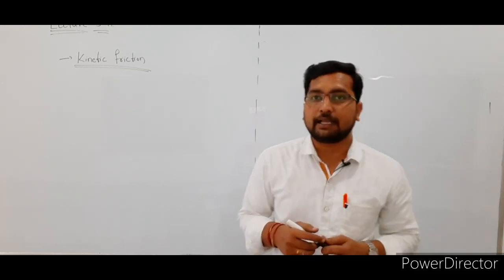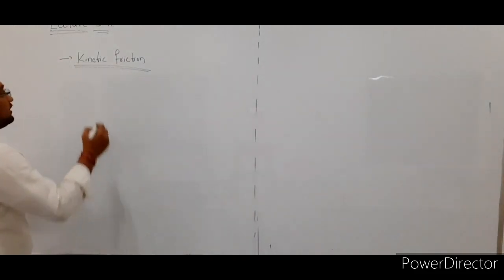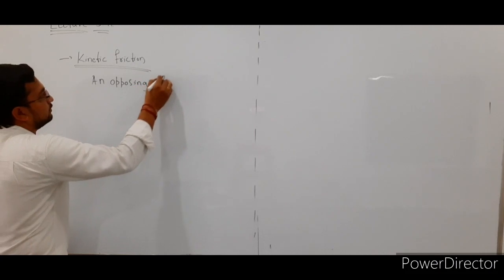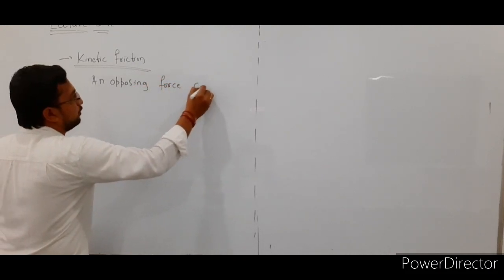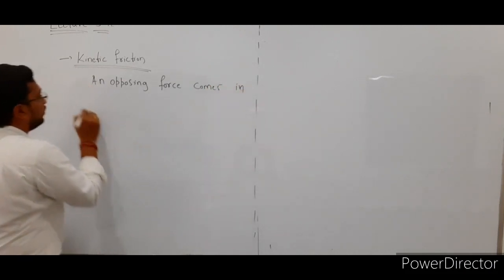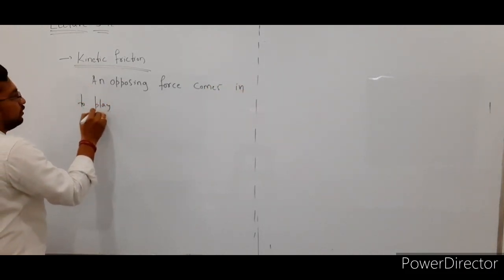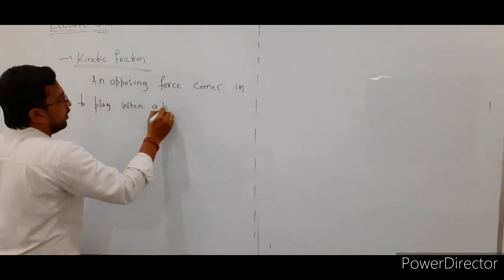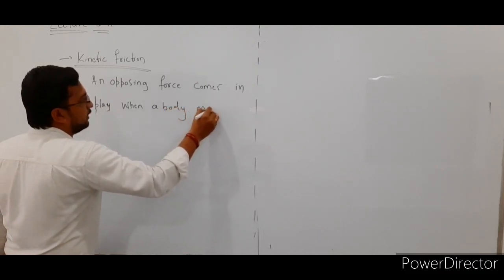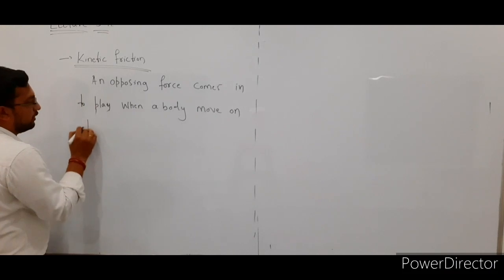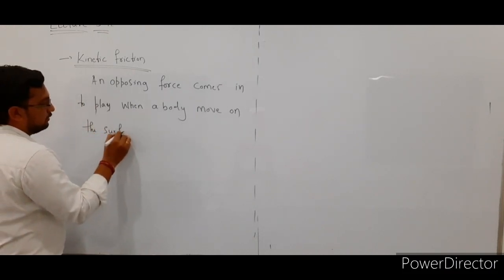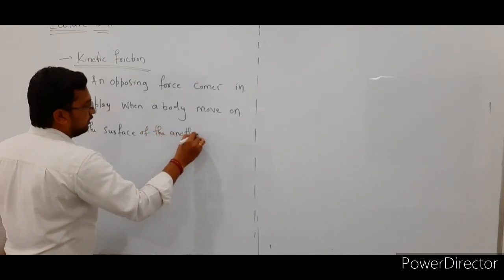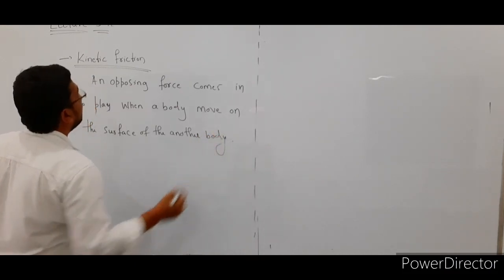Kinetic friction means an opposing force comes into play when a body moves on the surface of another body. So that is known as kinetic friction.